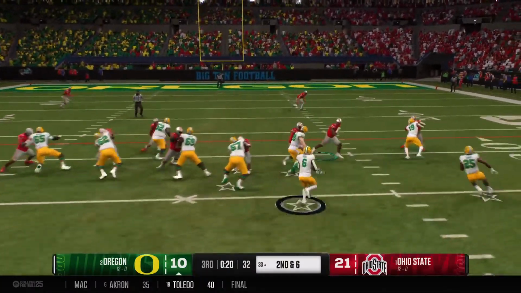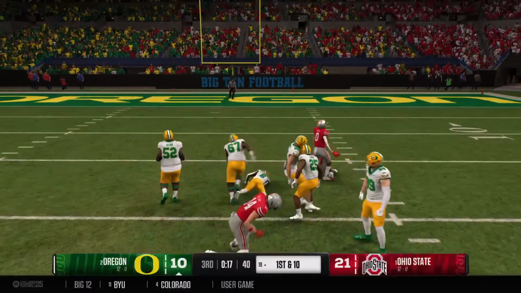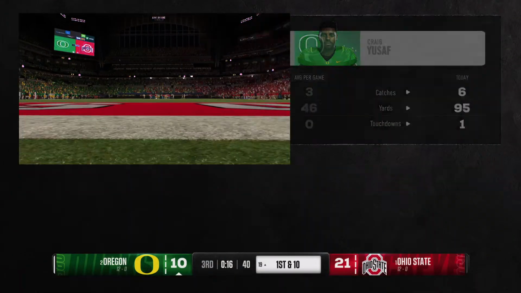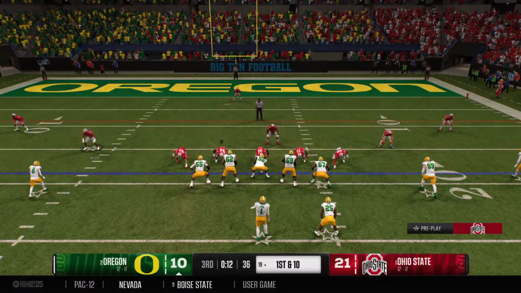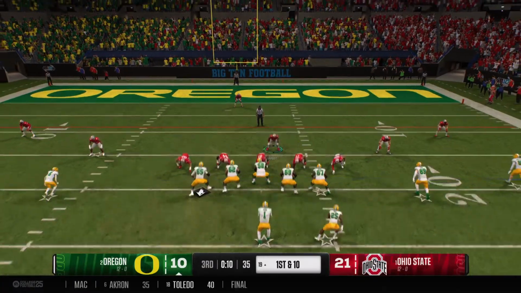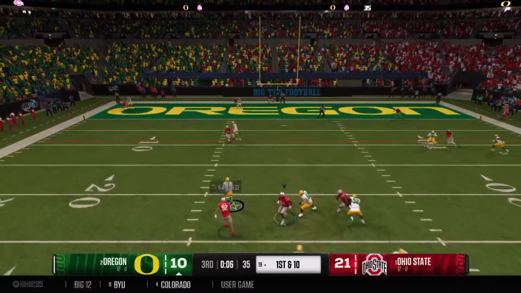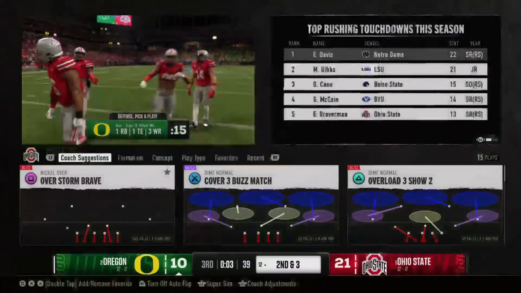Quick pass. Here comes a jet sweep. Brought down, but it's past the line to gain. The defense has got to do a much better job here of adjusting to the pre-snap motion. They just kind of stayed in place, and it gave the receiver plenty of room there to make a nice play. The pocket breaking down. Quarterback gets down to avoid the tackle.